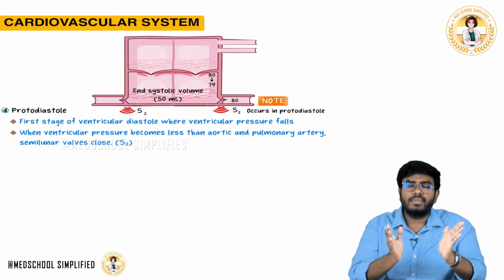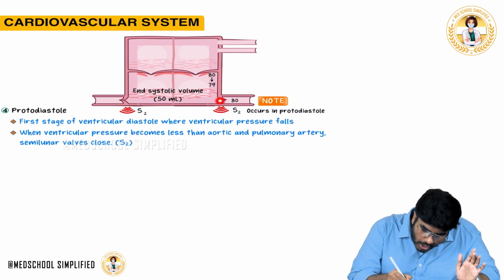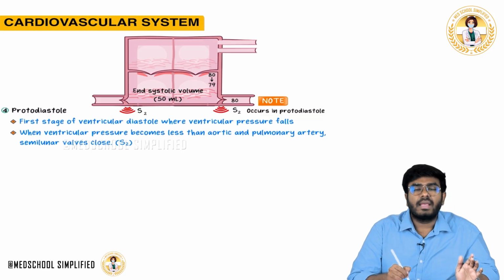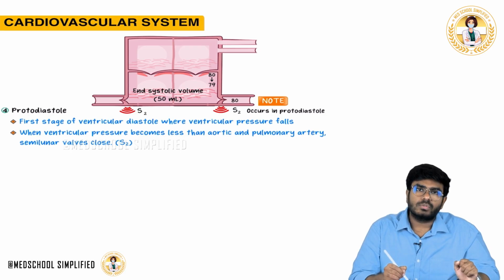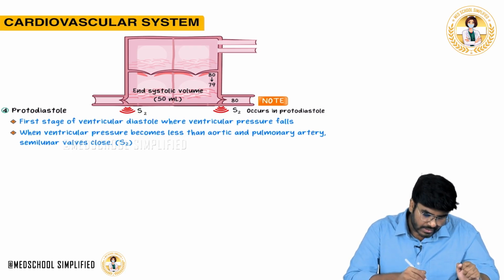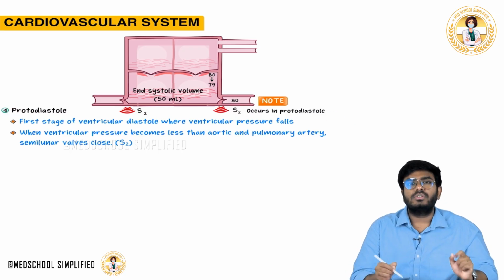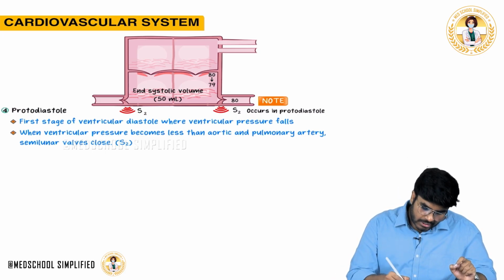Aortic valve closed. Think logically. If this valve is not closed, what will happen? There is more pressure in the aorta compared to the ventricle, so regurgitation will happen. To prevent the regurgitation, the aortic valve closes immediately. So the closing of valves happens during protodiastole. This causes a heart sound called S2. So, direct question: the S2 heart sound occurs during protodiastole.